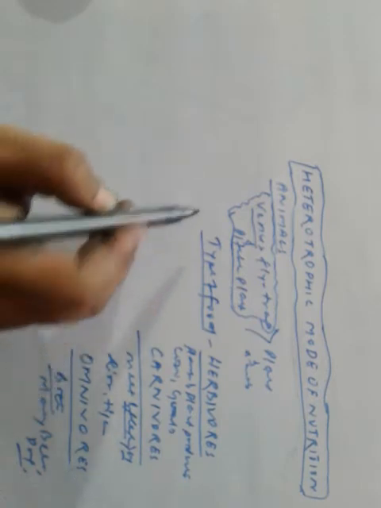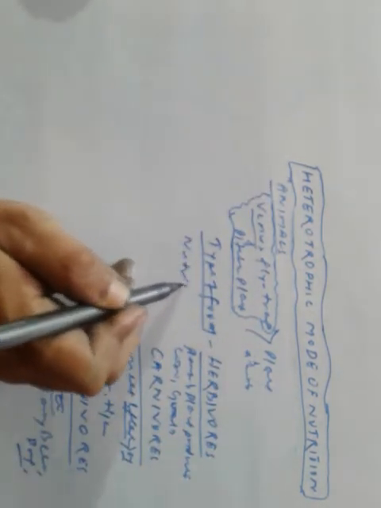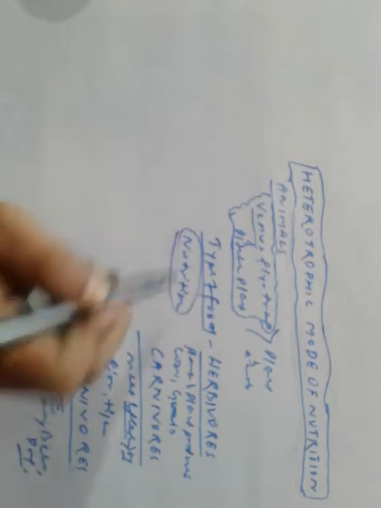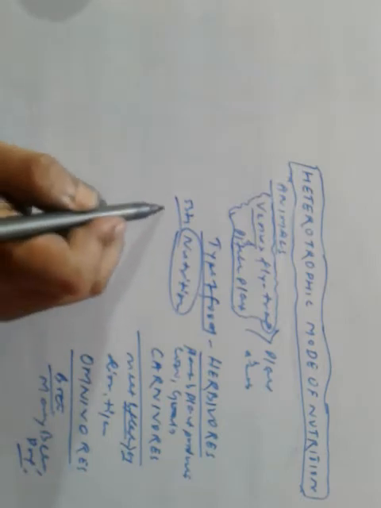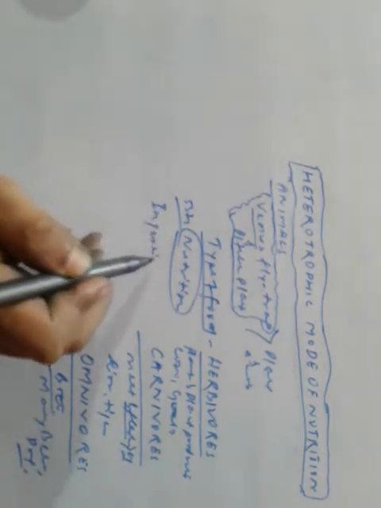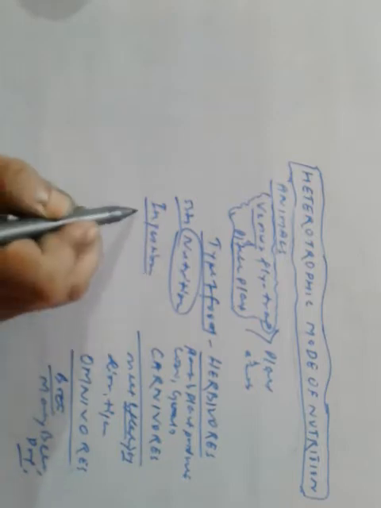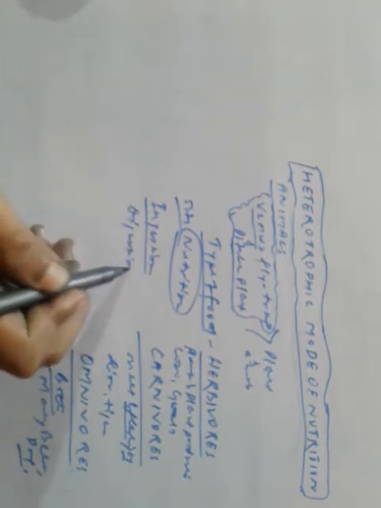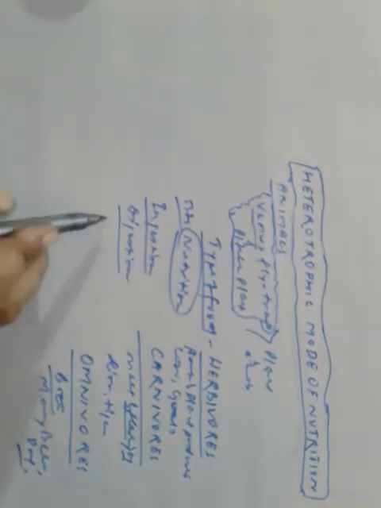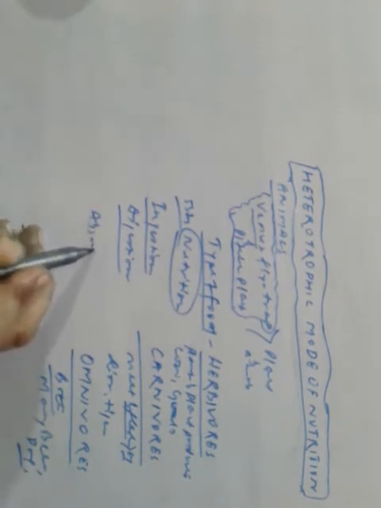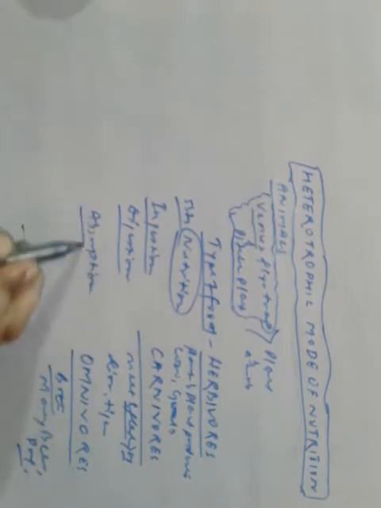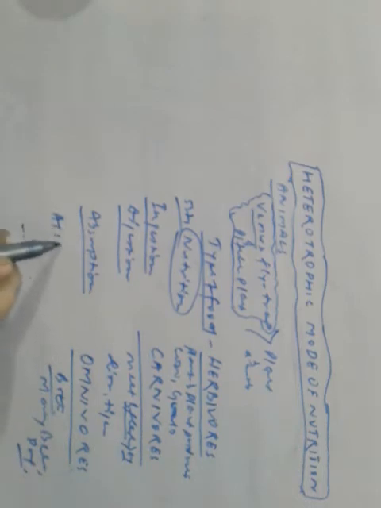There are 5 steps of nutrition. What are they? First, it's ingestion. Then digestion, then absorption, assimilation, and finally egestion.